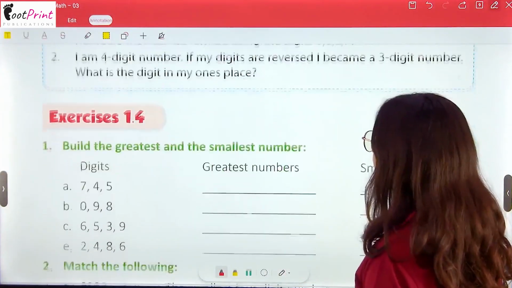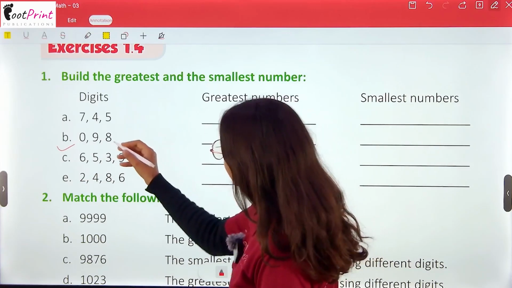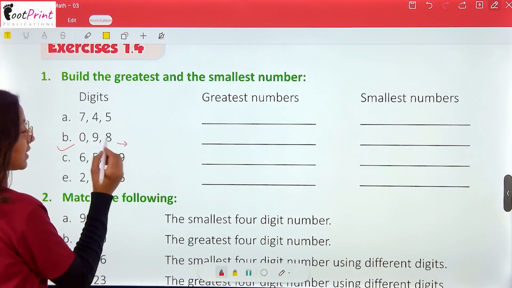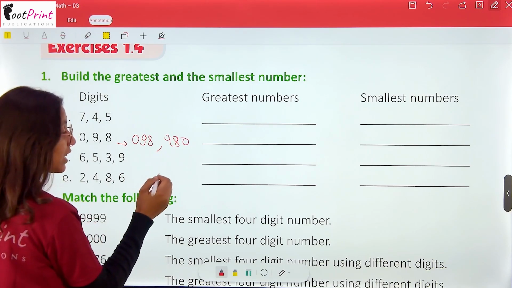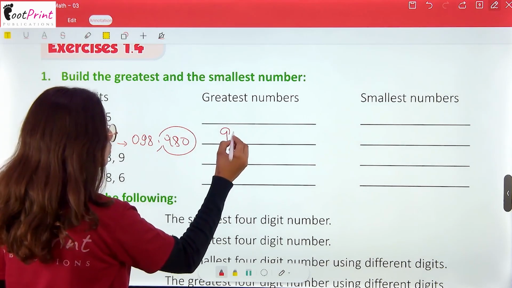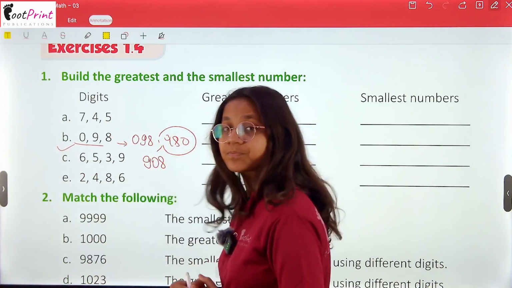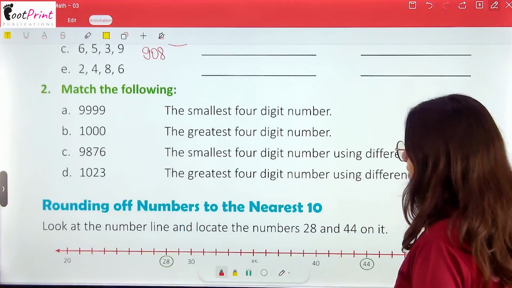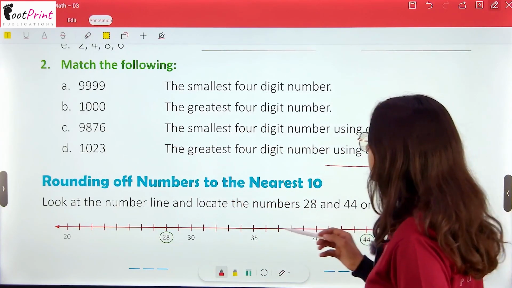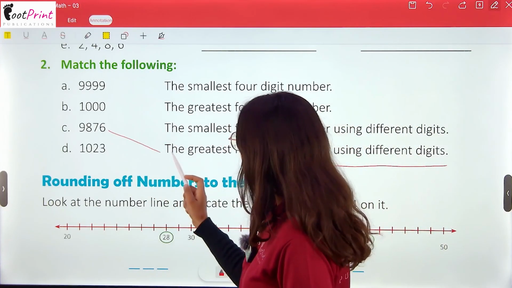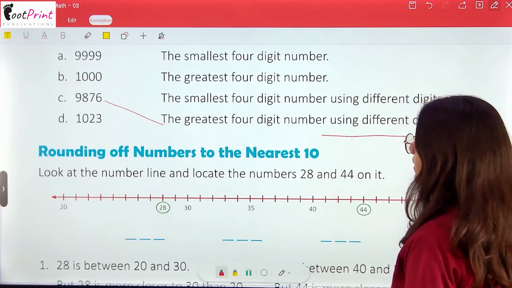Now the exercise, build the greatest and smallest number. Okay. So I am doing this. Here the possible ways to arrange these numbers are ascending or descending, which will be 098 or 980. But what I will do, the greatest number is this, 980. But the smallest number will be 90 because here we have to write a 3-digit number. I hope you understood. Now, match the following. 9999, the greatest 4-digit number by using different digits. So by using different digits, it's this, and by using the same digits, it will be 9999.